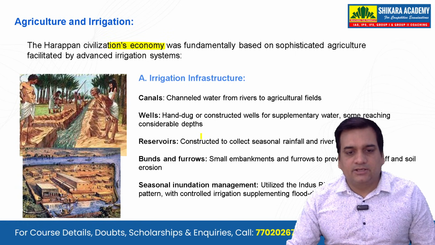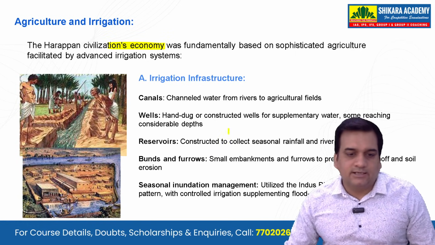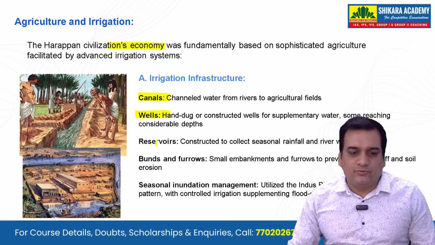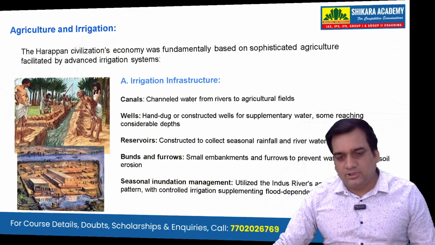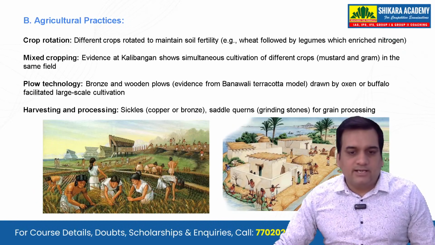So the Harappan civilization economy was fundamentally based on sophisticated agriculture. We have the canals, we have the wells, we have the reservoirs, bunds and furrows, and also the seasonal management that was there. What about the agriculture practices?